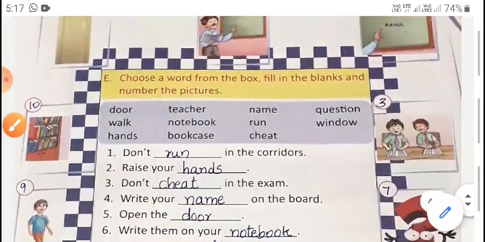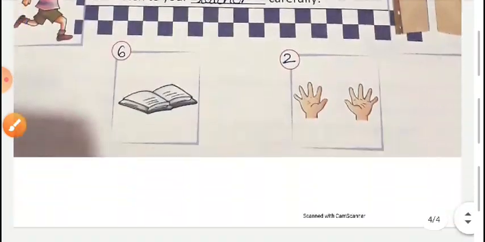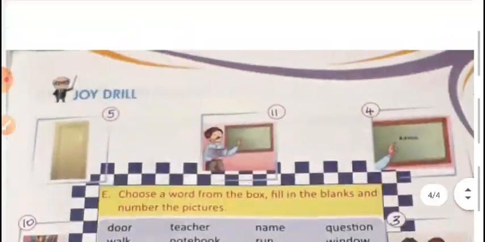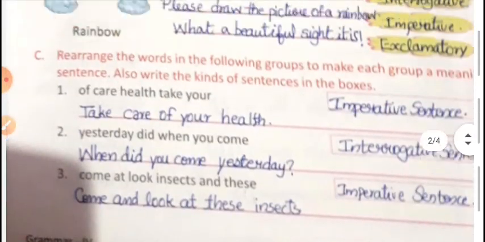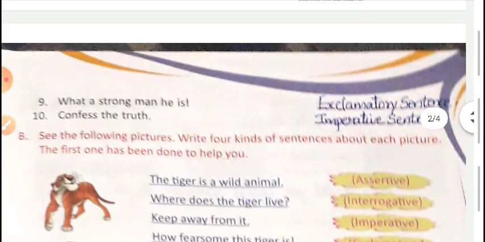So this is the exercise for you today. You have to learn this lesson. Now the first lesson is over. You have to learn this lesson nicely.